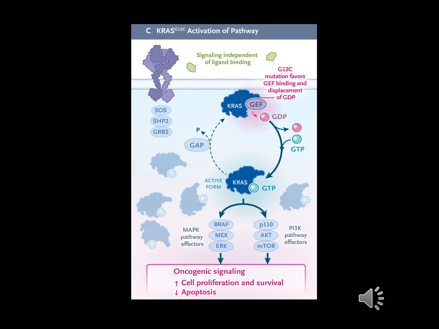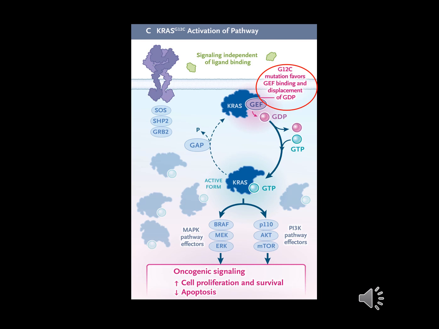Panel C shows the effect of the G12C mutation carried by many tumors, in particular pulmonary adenocarcinomas. G12C means that in position 12, guanosine is replaced by cytosine, which causes a glycine to cysteine substitution in the KRAS protein.